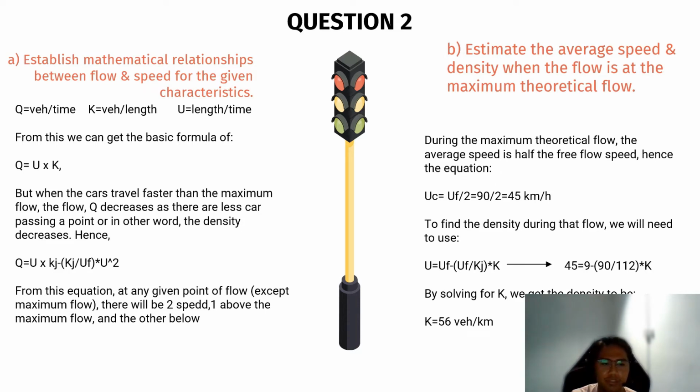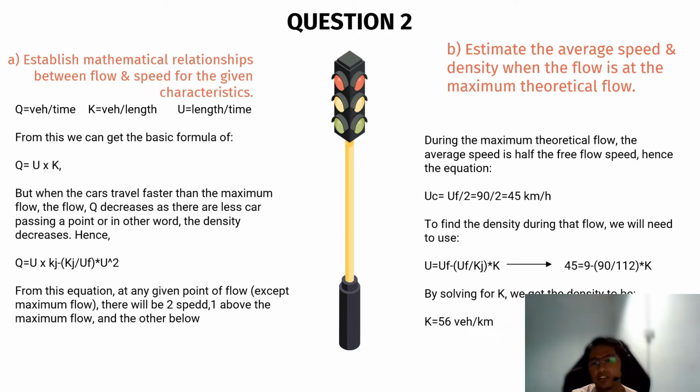Hence, we get the formula Q equals U multiplied by Kj minus Kj over Uf divided by U to the power of 2. From this equation, at any given point of flow except maximum flow, there will be 2 speeds, one above the maximum flow and the other one below.